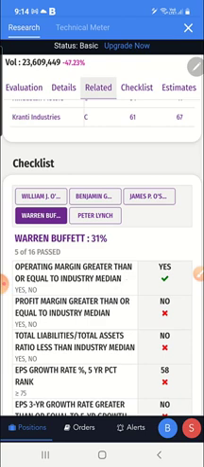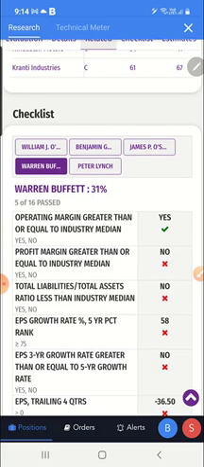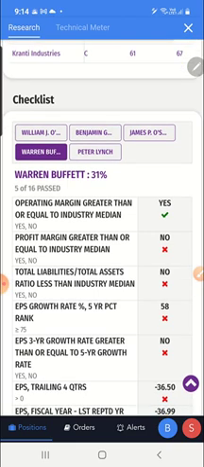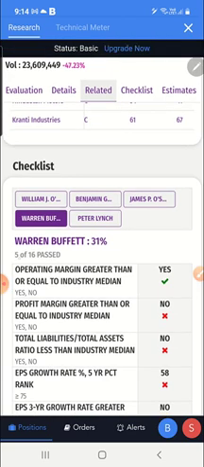And profit margin greater than or equal to industry median. Total liability to total asset ratio less than industry median. Then EPS growth rate percentage, 5-year percentile rank. Okay, 3-year EPS growth rate greater than or equal to the 5-year growth. These are all the parameters he has, and out of 16 parameters the stock has passed only 5.